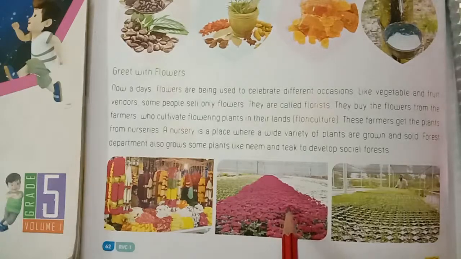Forest department also grows some plants like neem and teak to develop social forests.